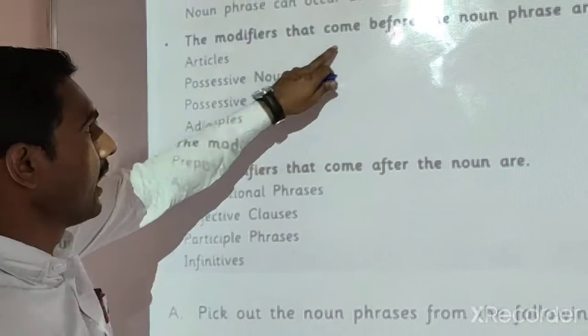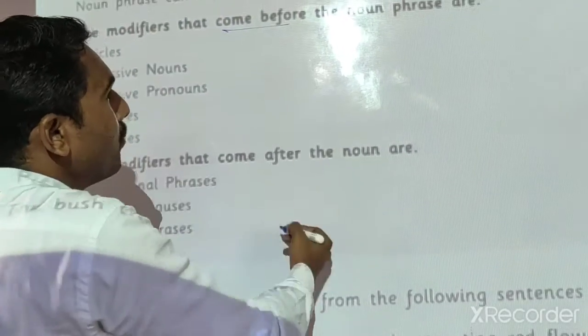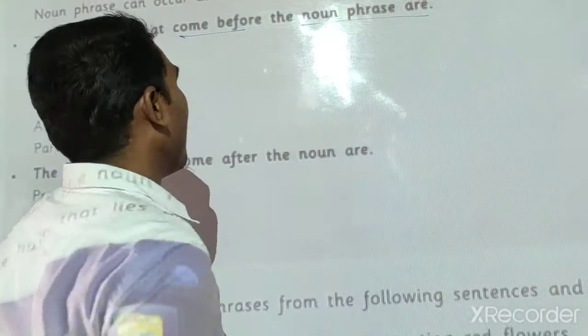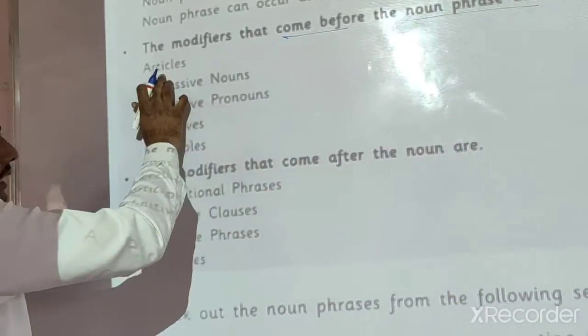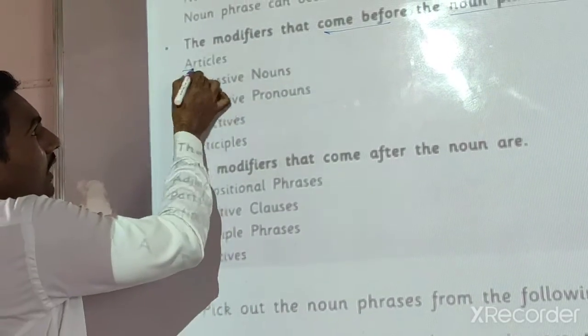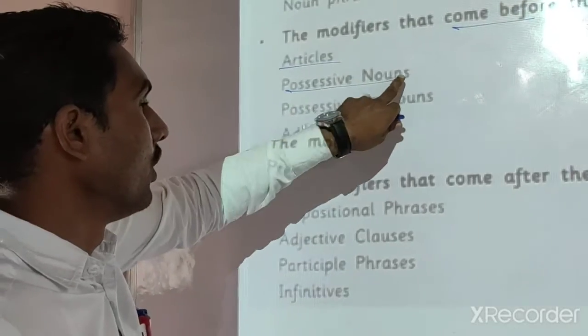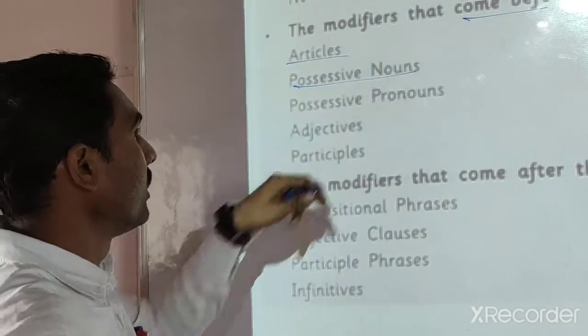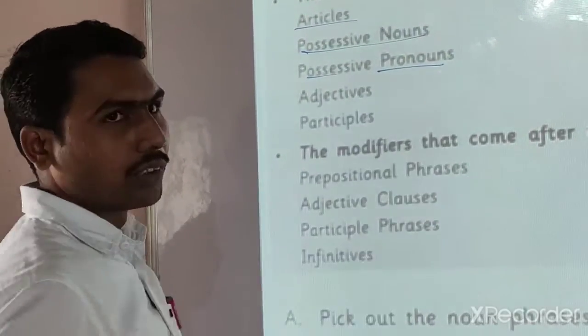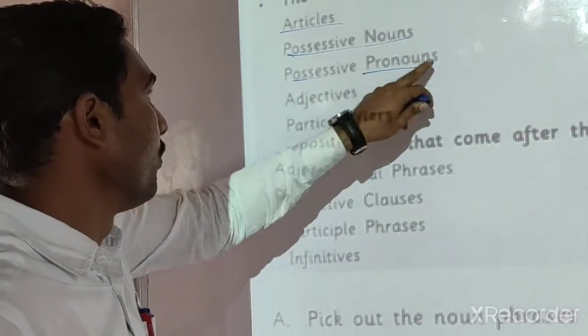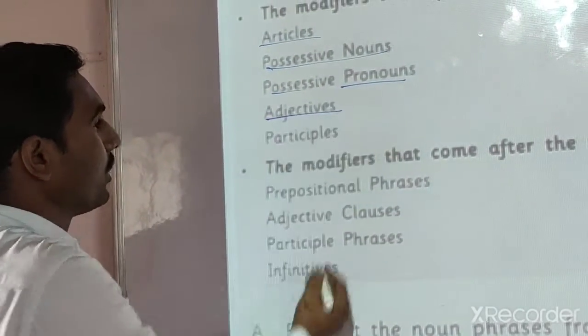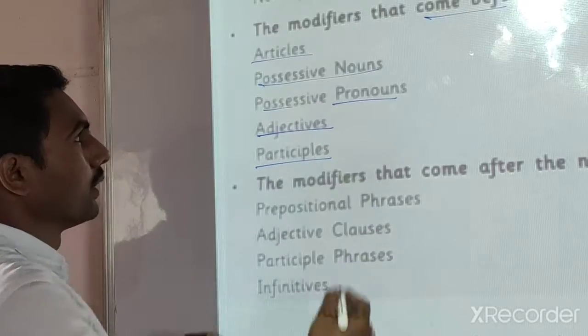The modifiers that come before the noun phrase are, look here: articles, possessive nouns, possessive pronouns, adjectives, and then participles.